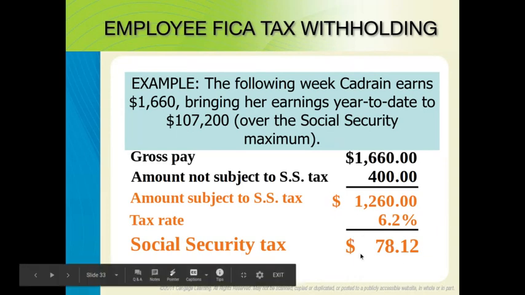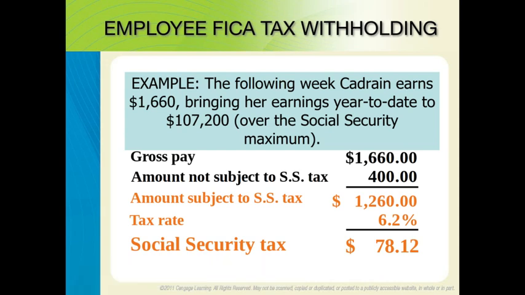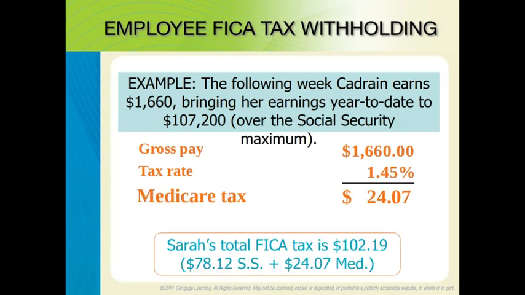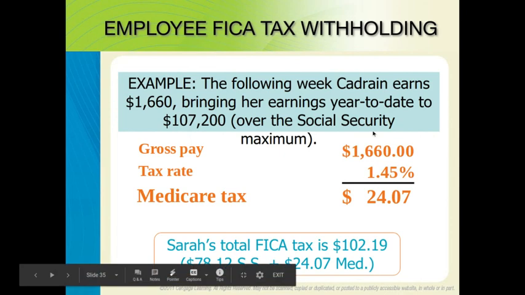You might even do that just so you have an idea of how it's calculated. The Medicare has no maximum earnings, so her gross pay is subject to the Medicare tax. So we take that $1,660 times 1.45% to get $24.07. When you add those two together, total FICA tax withheld is $102.19.